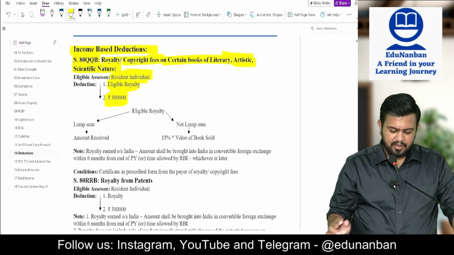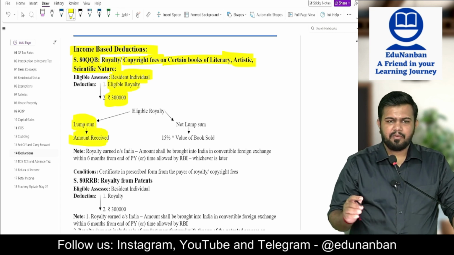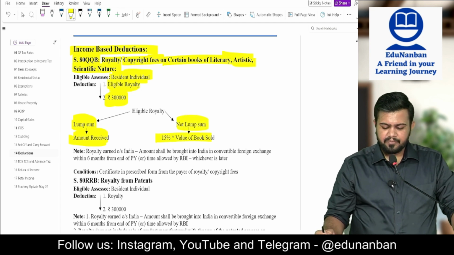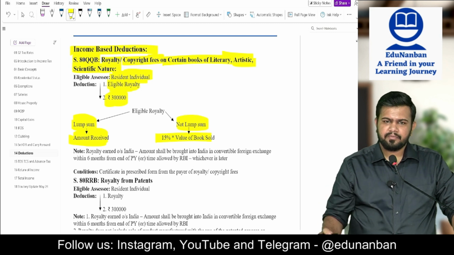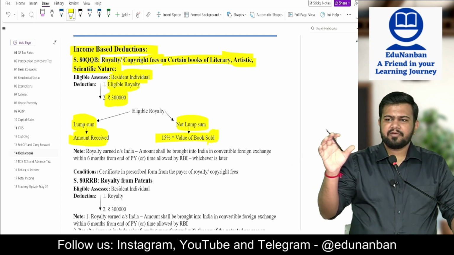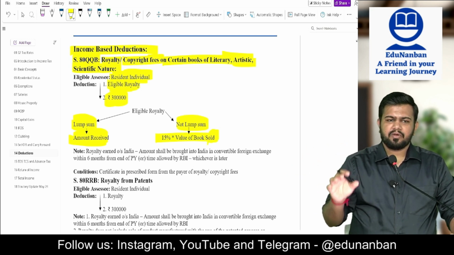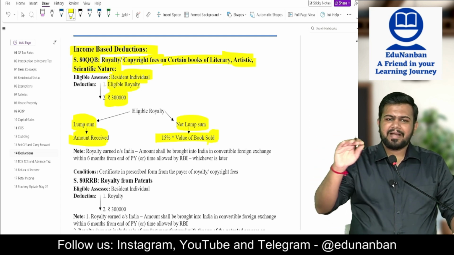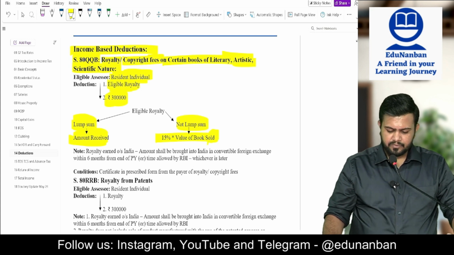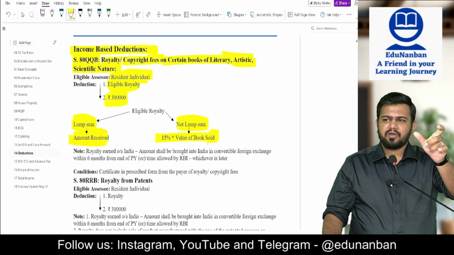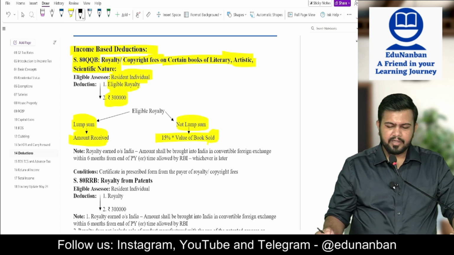Eligible royalty means what? If a lump sum amount is received, then the amount received is the eligible royalty. If a lump sum amount is not received, then 15% of the value of books sold is the eligible royalty. So if you are getting up to 15%, then it is fully eligible. More than 15%, maximum 15% is eligible. If a lump sum amount is received, it is fully eligible. Then what should you do? Eligible royalty or 3 lakhs, whichever is lower, will be the deduction.